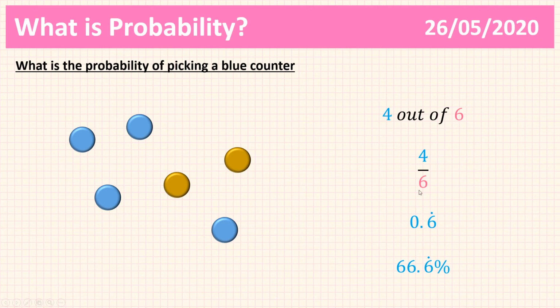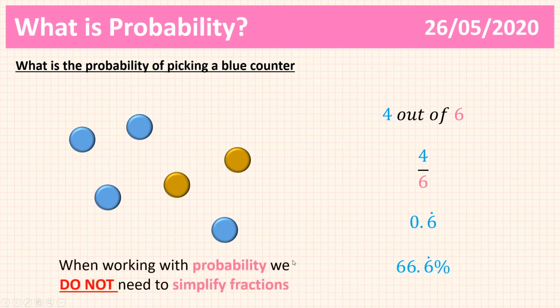Whereas this one, we know there are 6 counters and 4 of them are blue. Right? Makes sense. So the key thing to take away from this slide is when we're working with probability, we do not need to simplify fractions at all. This is the only time I will ever say to you, you don't need to simplify fractions. The only time we don't simplify fractions is when we're working with probability. You don't need to. If you want to, that's fine, but it's not a necessity to simplify a fraction. Any other time you're working with fractions, you will always simplify them.